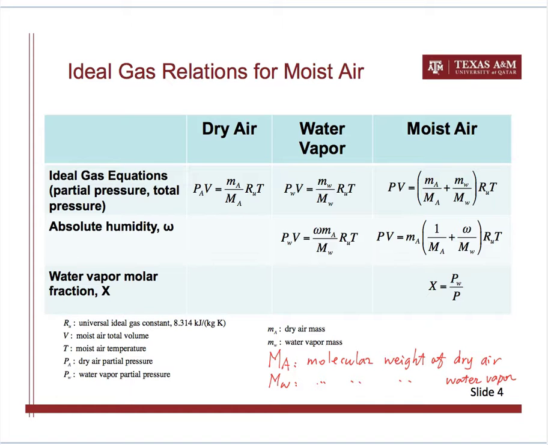And in the second row, you can see here we introduce this concept. It's called absolute humidity, or humidity ratio, or specific humidity. There are several different names for the same thing. Essentially, omega is defined as the ratio of water vapor mass to the dry air mass.